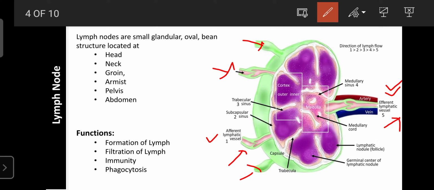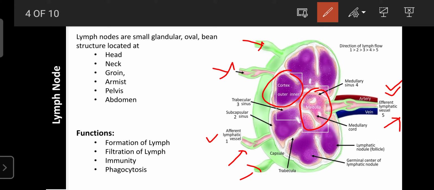Regarding the lymph node, it mainly consists of two parts, the cortex and the medulla. In the medulla, which is the center part, lymph filtration takes place. The outer part, which consists of a layer of membrane, is known as the cortex. The cortex mainly consists of primary lymphoid follicles as well as secondary lymphoid follicles.